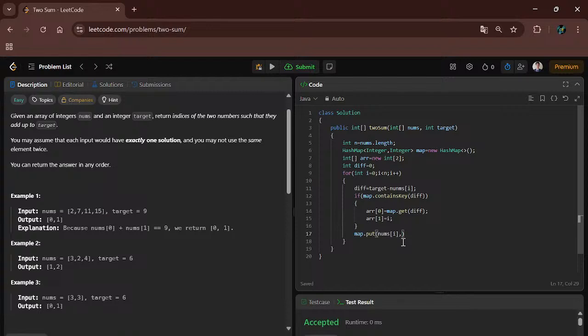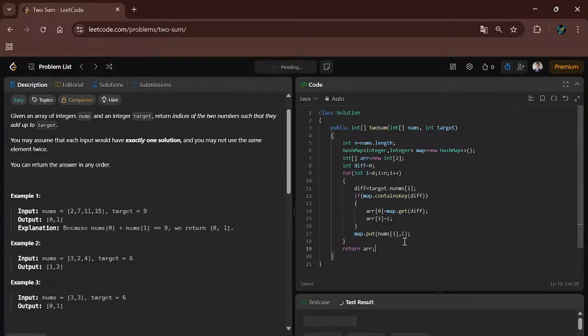Okay, sorry for the delay guys, there was an important call. So what we will store with that element, we will store that index. Okay, so I was telling that. And simply we will return that array. Return array.